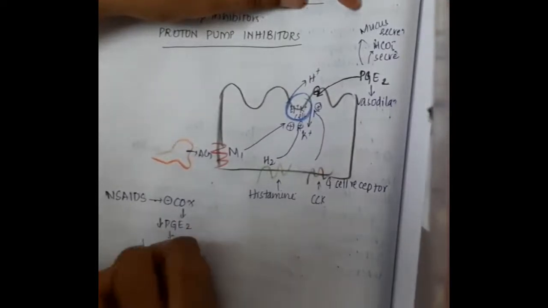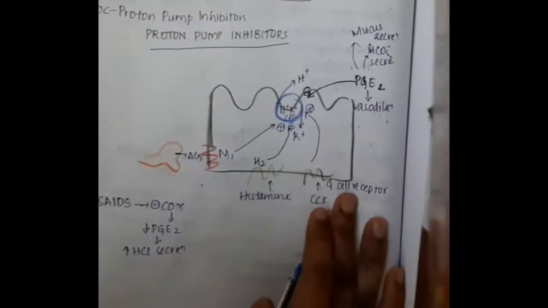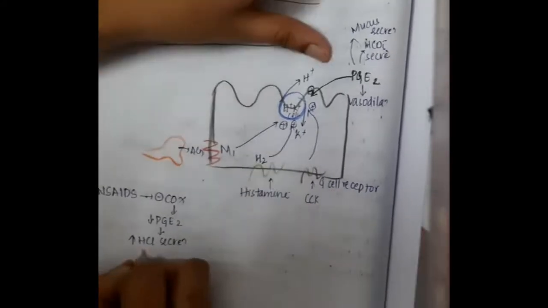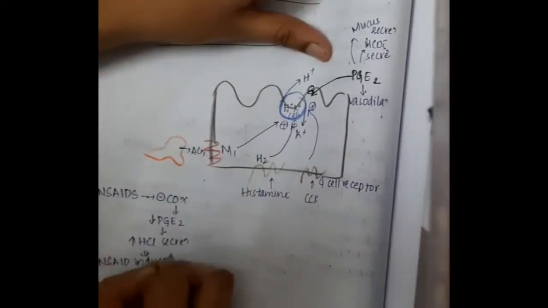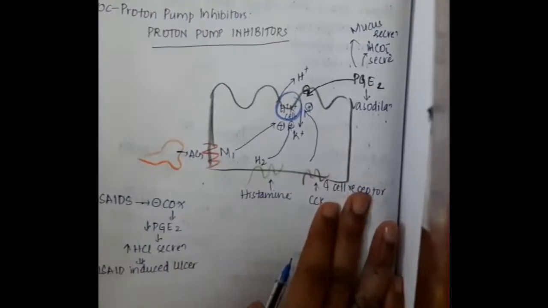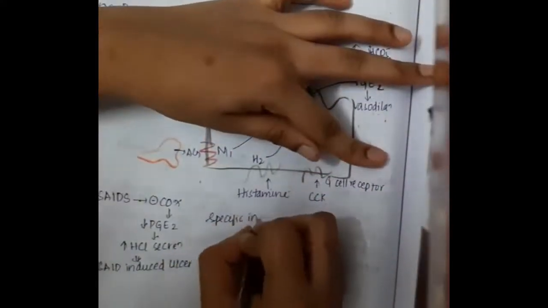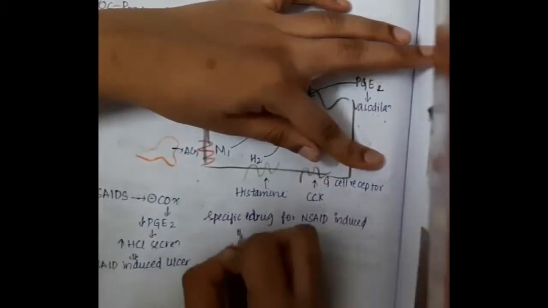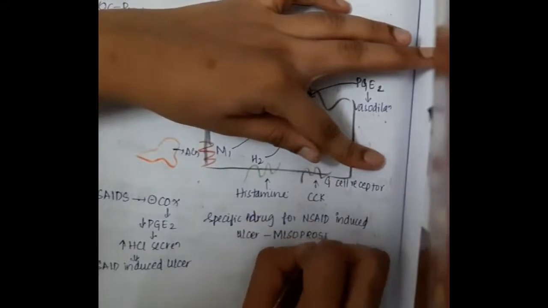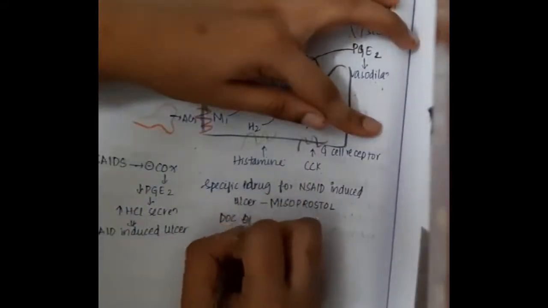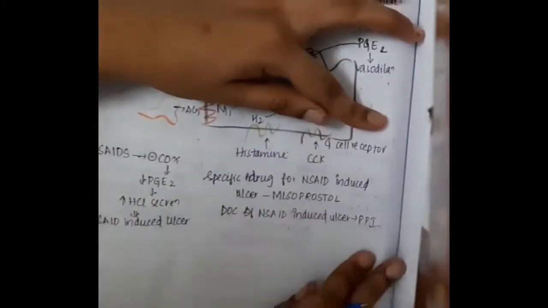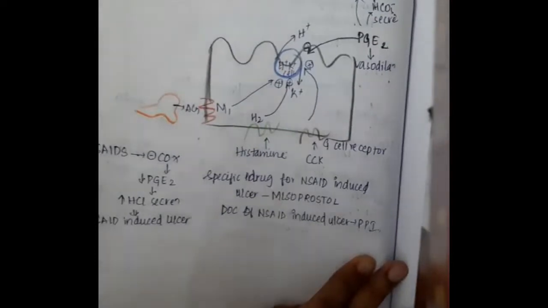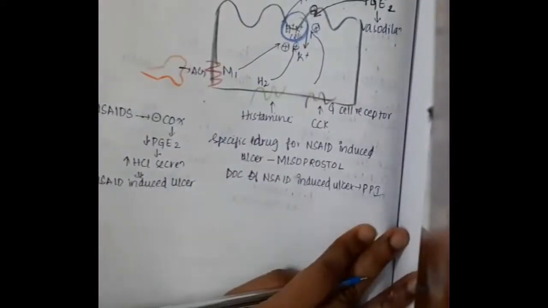Now, the NSAIDs will inhibit the cyclooxygenase enzyme and thus decrease prostaglandin E2 levels, and finally it increases HCl concentration, which leads to NSAID induced ulcer. The specific drug for NSAID induced ulcer is misoprostol. The drug of choice for NSAID induced ulcer is proton pump inhibitor.